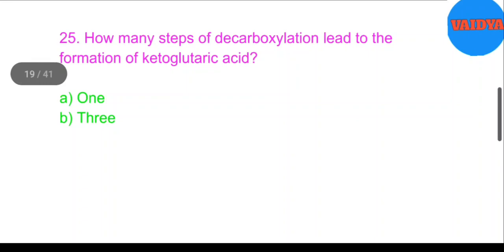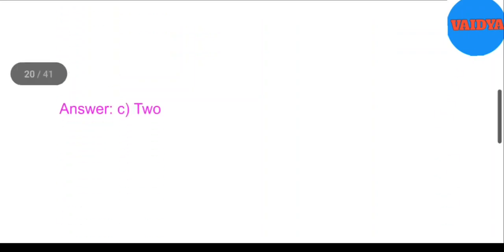25. How many steps of decarboxylation lead to the formation of ketoglutaric acid? A. 1, B. 3, C. 2, D. 7. Answer: C. 2.